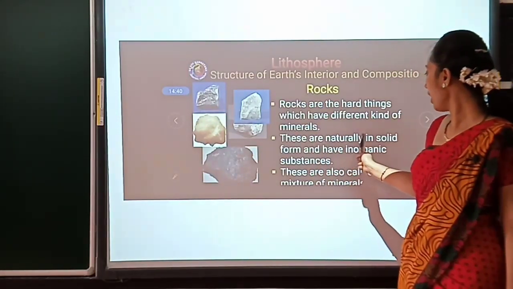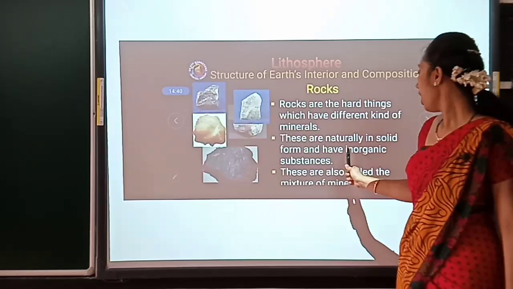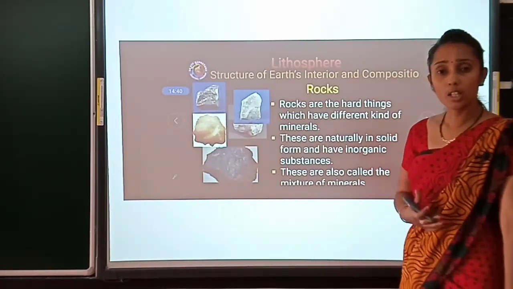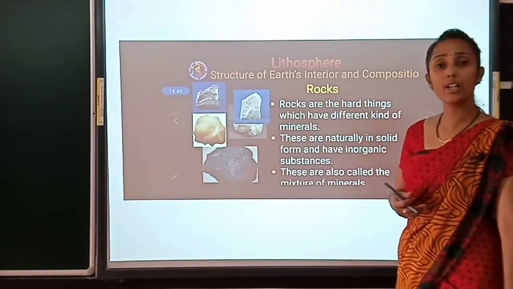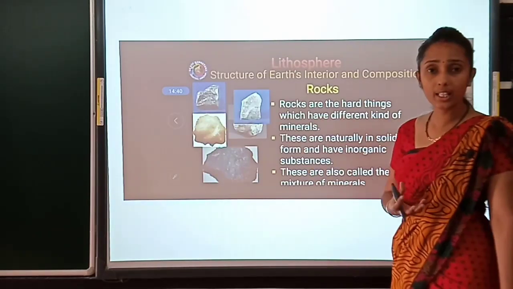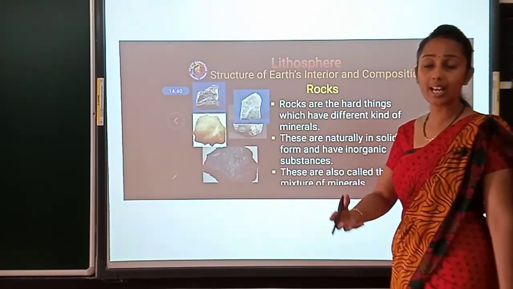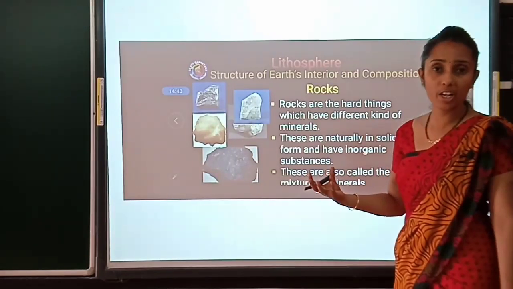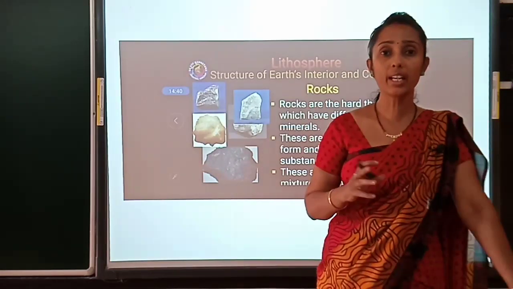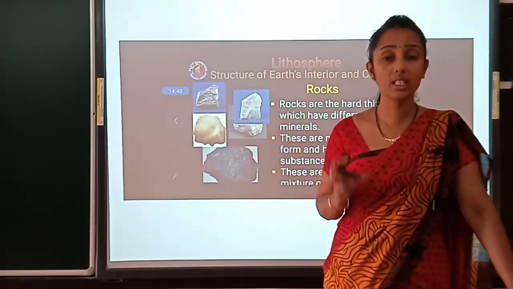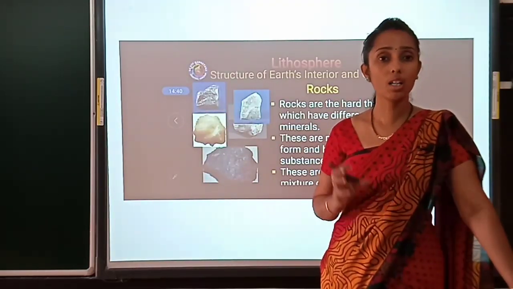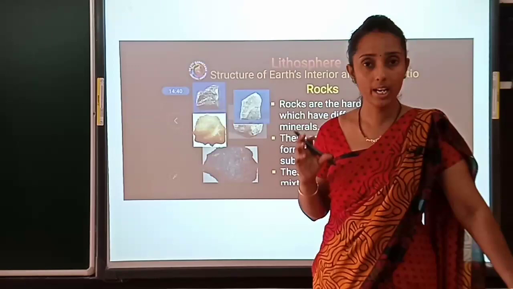These are naturally in solid form and are inorganic substances. So remember that all rocks are in solid form, and are also considered inorganic. Organic means the decay of some plants or dead animals, whereas rock is not made up of any organic substance. It is considered an inorganic substance. Is it clear? Rock is made up of inorganic substance, children.